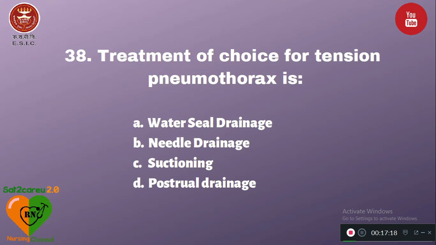Question number 38. Treatment of choice for tension pneumothorax is option A, water seal drainage; B, needle drainage; C, suctioning; D, postural drainage. The right answer is needle drainage, which is needed for relieving the tension pneumothorax.